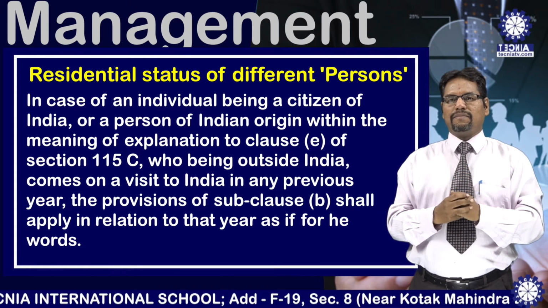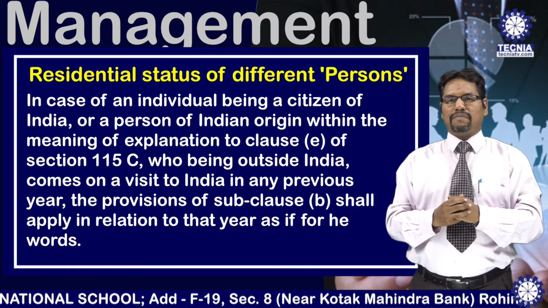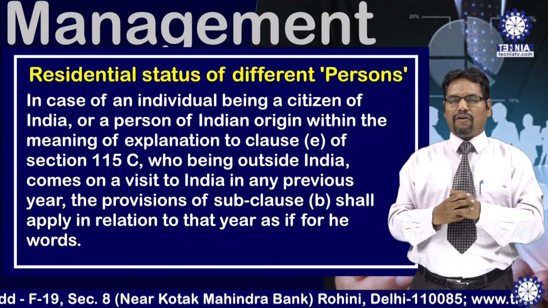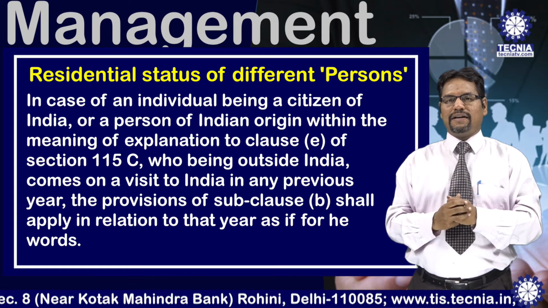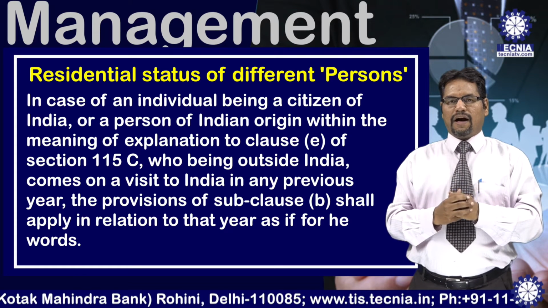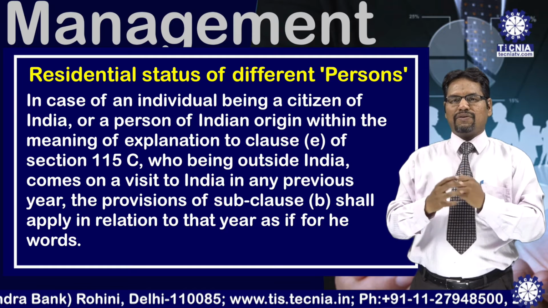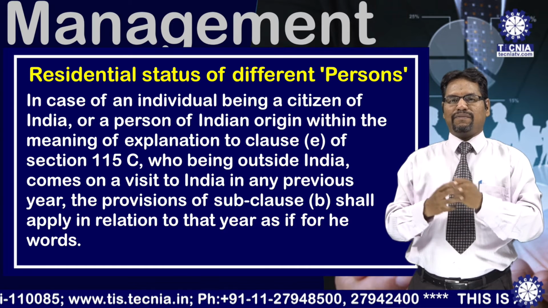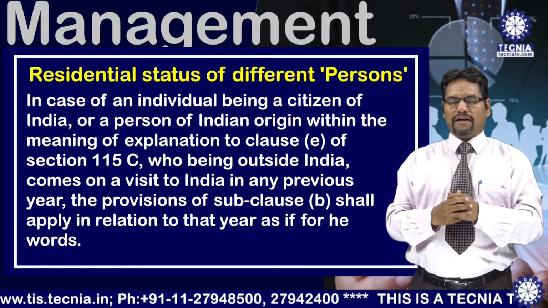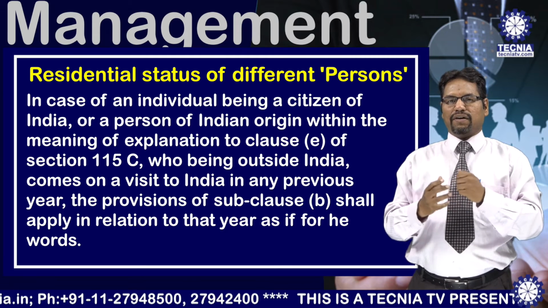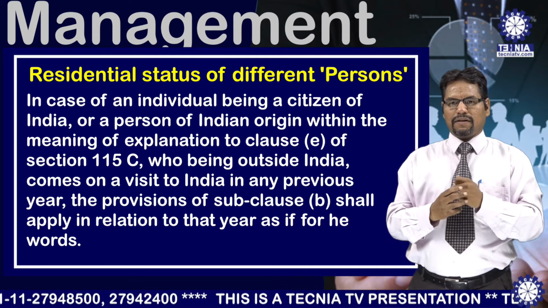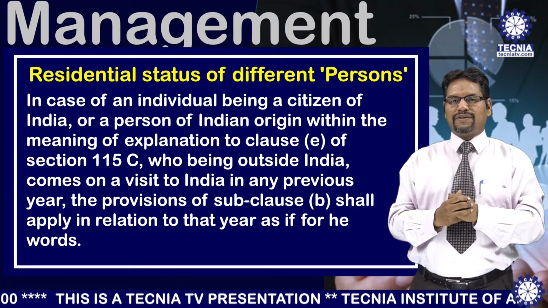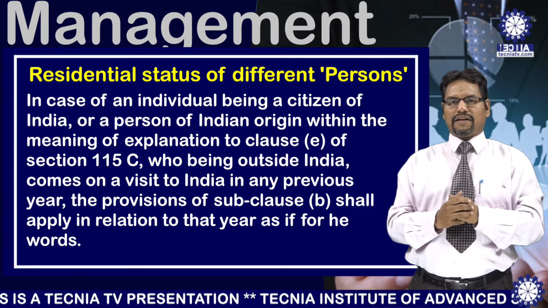After becoming a resident of India, a person will become an ordinary resident of India, because whenever we are talking about an individual, he will be either resident and ordinary resident, resident and not ordinary resident, or non-resident. Now, after learning how to calculate the residential status of an individual and how the basic conditions are fulfilled, there are two additional conditions for becoming an ordinary resident. Number one, for becoming an ordinary resident, an individual will have to satisfy both the additional conditions.